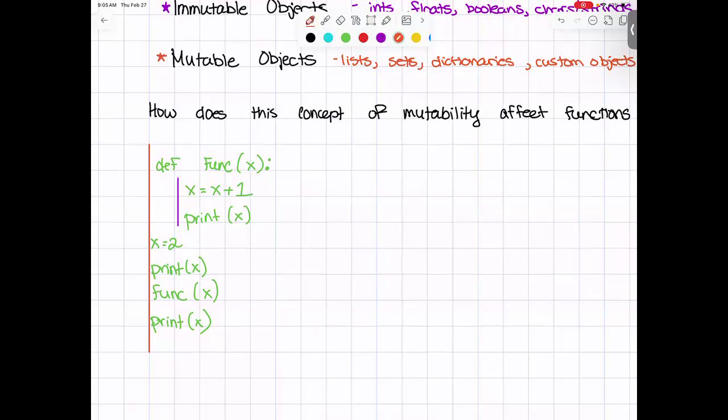So the very first thing that our code will do is read in this function. It will define this function. Python goes, okay, I know that this function exists. If we need it, I know it's there. Then our code comes down here and makes the variable x equals 2. And then we have a print statement, which will go ahead and print out a 2.